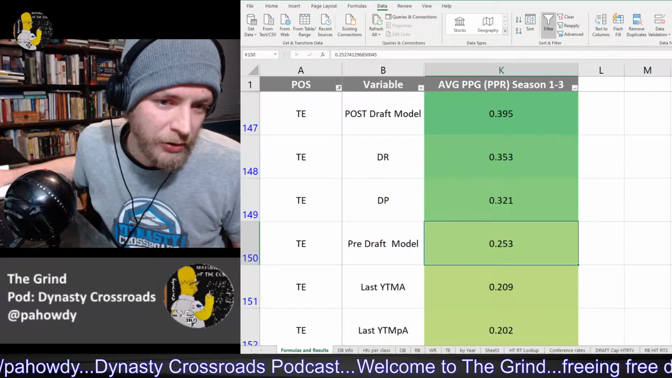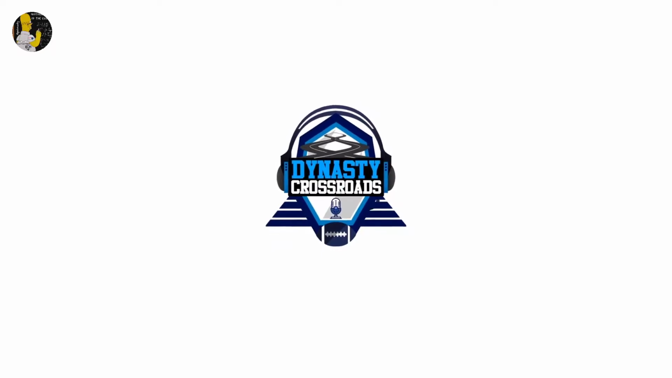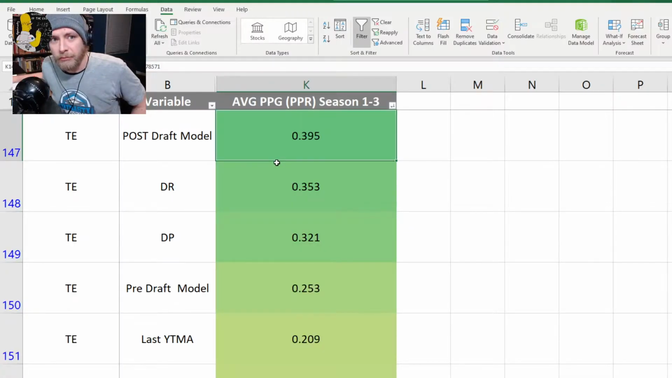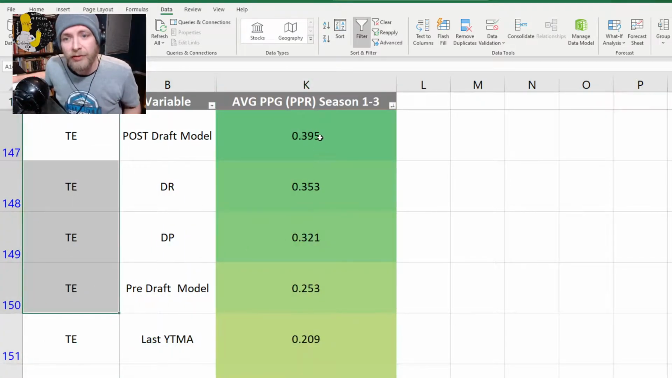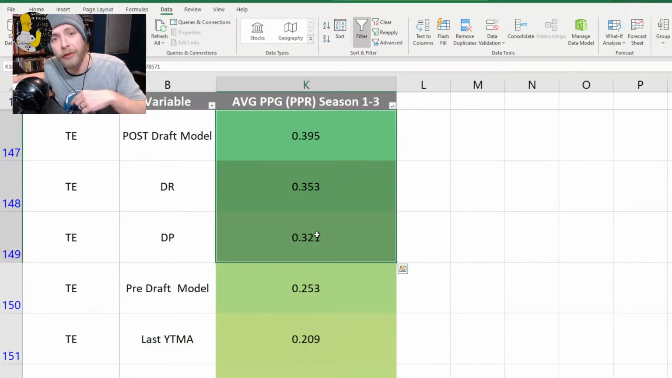Alright, let's do a little bit of this, and it's what I did in my last video with Michael Carter. Hey, I'm small now, and I like it better that way. Anyway, if you go to my Formulas and Results tab, you can sort by the correlation of individual stats by each position to actual points over the first 3 years in the NFL.